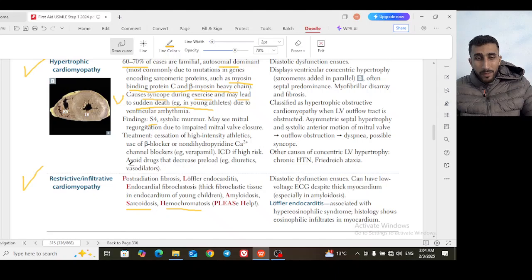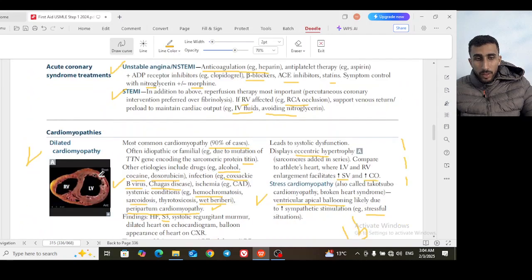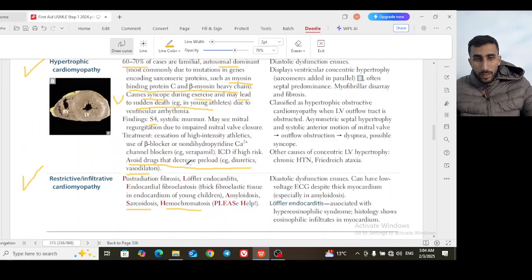So very important here: on the contrary, you have to avoid drugs that decrease the preload, such as diuretics and vasodilators. That was the treatment for dilated cardiomyopathy, and here it is contraindicated in hypertrophic cardiomyopathy. But you may give the patient a beta blocker, as in dilated cardiomyopathy, or a non-dihydropyridine calcium channel blocker, such as verapamil.